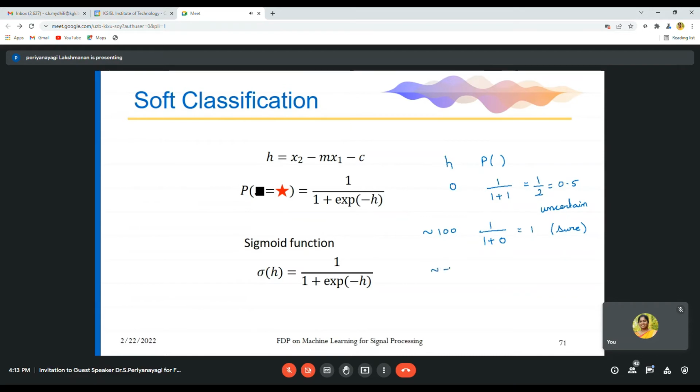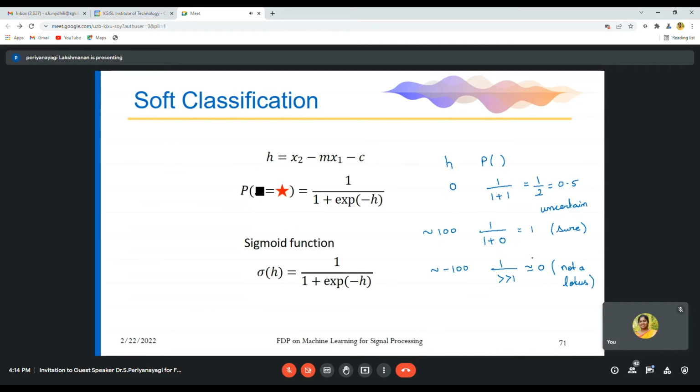If it is minus 100, then minus of minus becomes plus, e power a higher value is definitely a higher value, and 1 divided by a higher value is equal to 0. So definitely you can say it is not a lotus, so it is a rose. Depending on the h values, you can find whether it is a lotus or not.